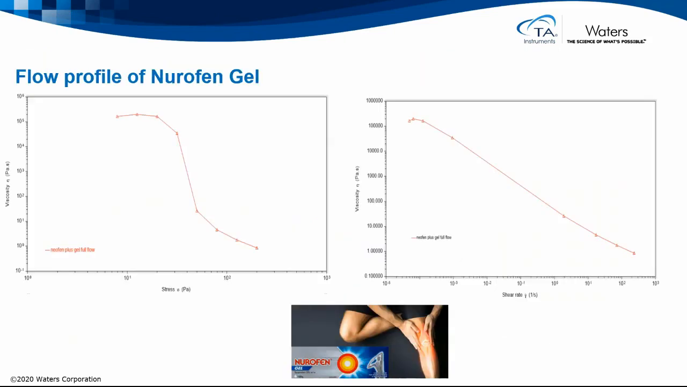Here we see the flow profiles of Nurofen gel, a product typically used for joint aches and pains. On the left-hand side, we see the viscosity profile against stress, or force. And it's clear that the material has a high viscosity at low force, but breaks down readily to a much lower viscosity to make it easier to dispense and to apply. The same data is plotted on the right against shear rate, so we can see how the viscosity changes with the rate of application.